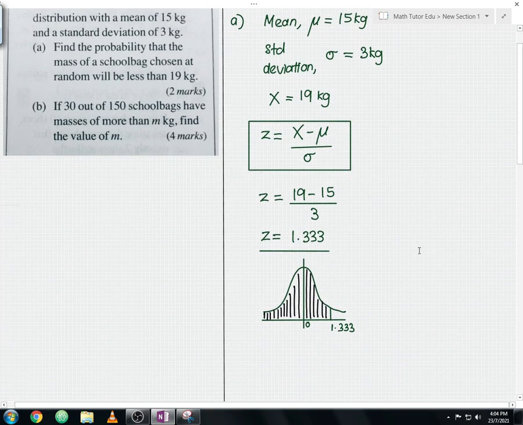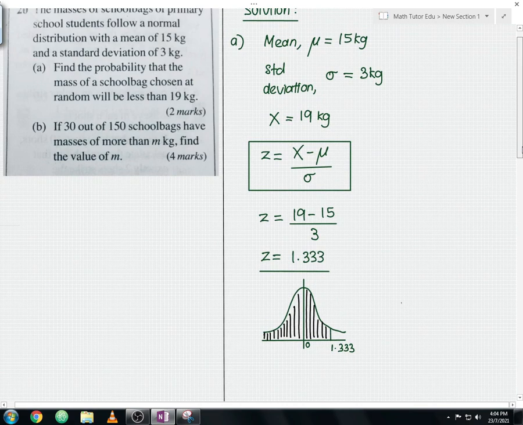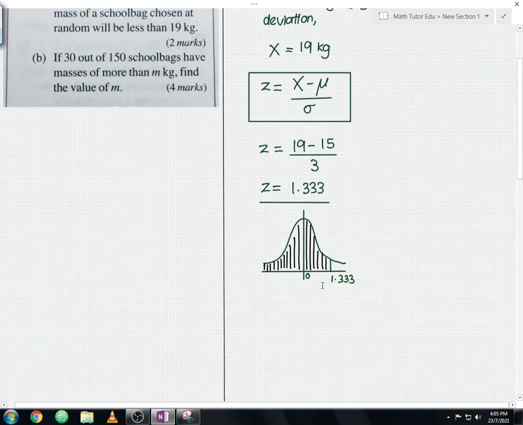Since in the question they ask us to find the probability that the mass of a school bag chosen at random will be less than 19 kg, where we have already converted this 19 kg in terms of the z-score, you need to shade in the left side of the region, not the right side of the region, since it is less than. I hope you guys are clear about this. Once you get the bell curve, now you can proceed to solve the question.